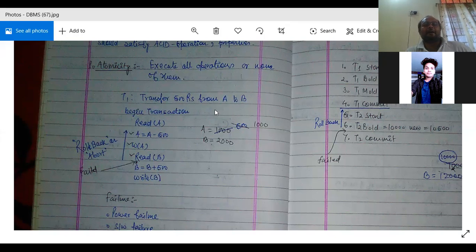That means either we execute all the operations, the deduction and the addition to the other account, or the transaction will execute none of the operations. It will do all the operations or not any operation.